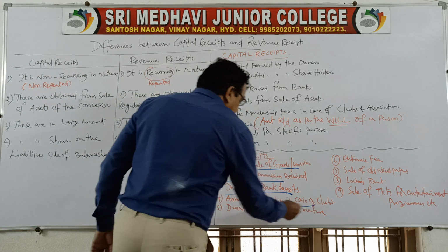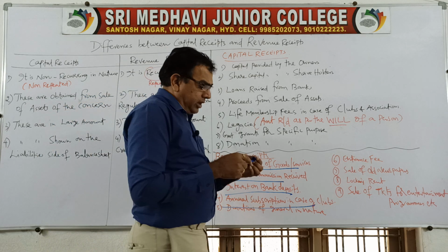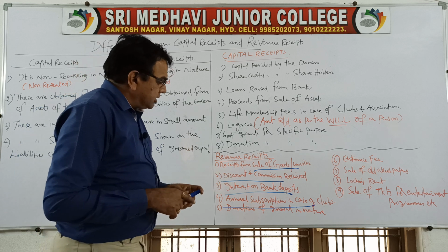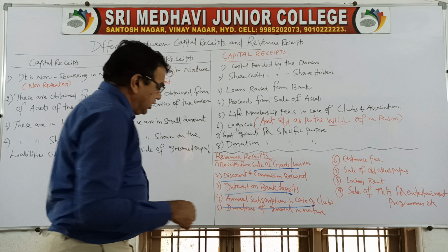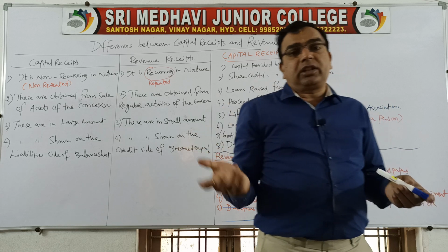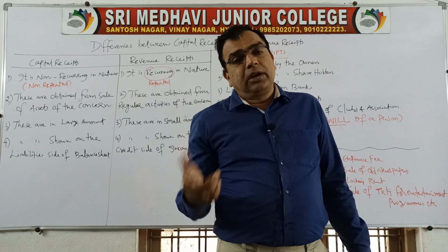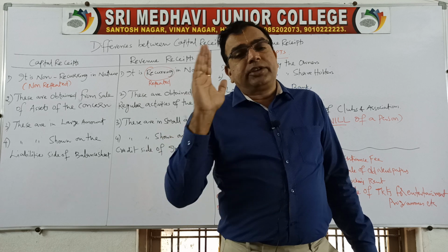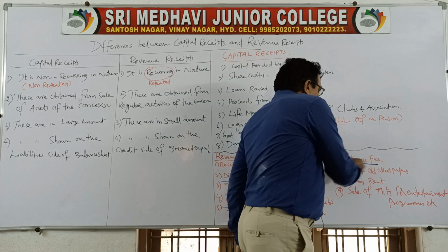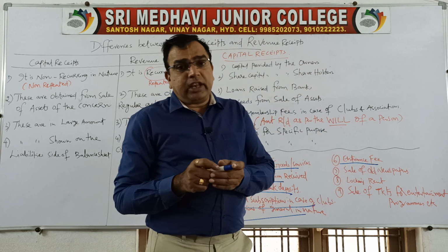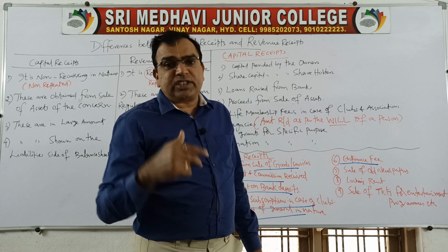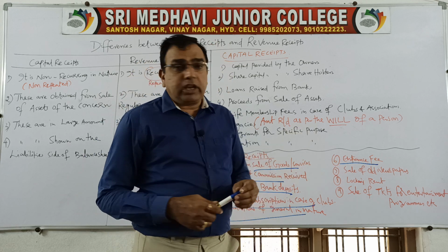Then annual subscription in case of clubs and associations. Every year the members have to pay some subscription amount, chanda. That subscription is also a revenue receipt. Then donation of general nature. When the person who has donated the amount doesn't specify the purpose, it becomes a general donation. All general donations are of revenue nature. Then entrance fee. In case of non-trading concerns, any member who wishes to join such a club or association has to pay some entry fees. That entrance fee is also a revenue receipt.